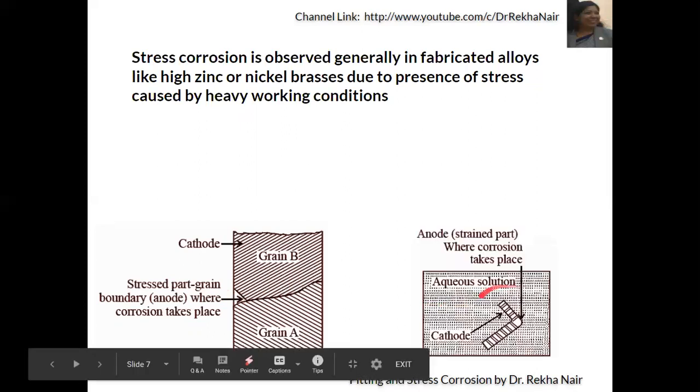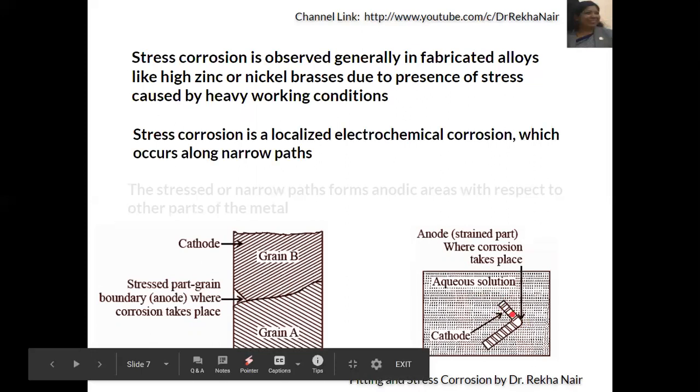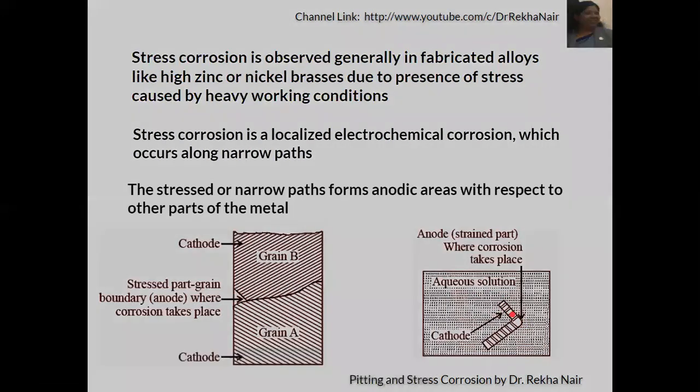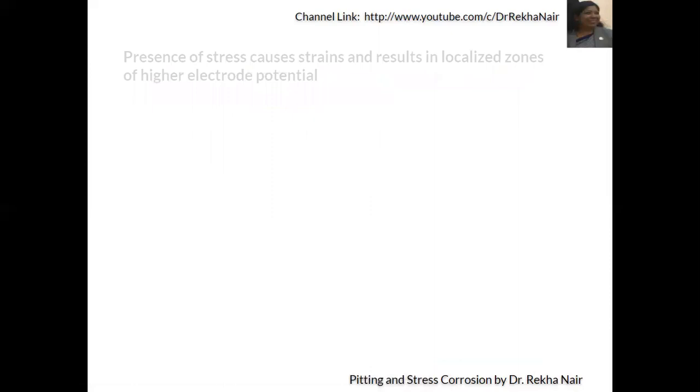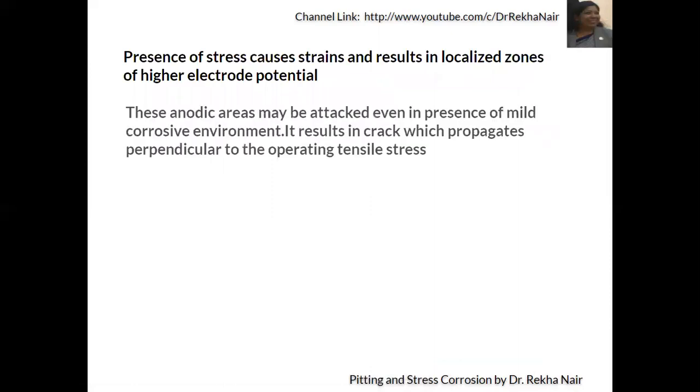The plain part will act as cathode, and the stressed part will act as anode. The presence of stress causes strains and also results in localized zones.